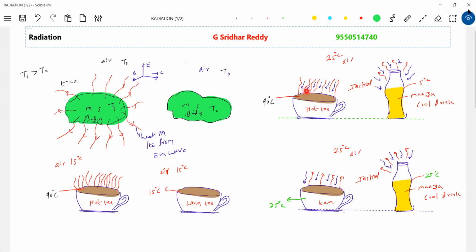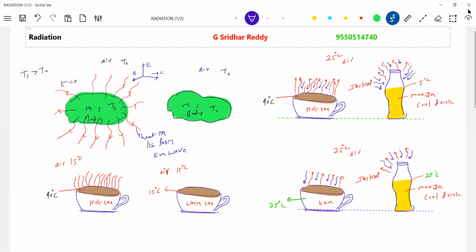Okay, initially what will happen? You count it 1, 2, 3, 4, 5, 6, 7. I should show more lines. Arrows direction also I'm showing. I'll remove a few. So initially what happened? How will it cool down? It will have more emission, so it will emit more energy than what it absorbs.